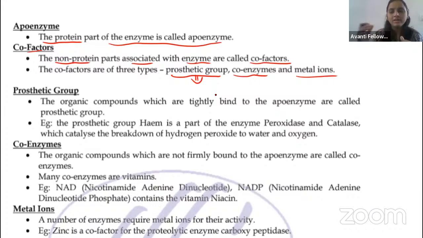It is not like whenever the reaction is happening, at that time the cofactor will bind. No, no. Here the prosthetic group is tightly attached. Remember, guys, for example, heme, which is part of the peroxidase enzyme and the catalase enzyme. That will attach very tightly. We can't separate that. Prosthetic groups are very tightly attached to the protein part. Coenzymes, I have told you, are NAD and FAD, right? And the metal ions also I have told you, right guys?